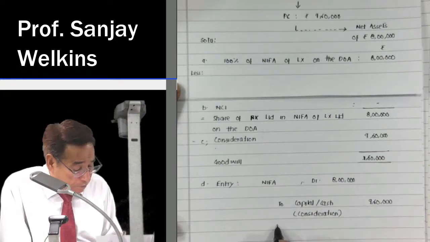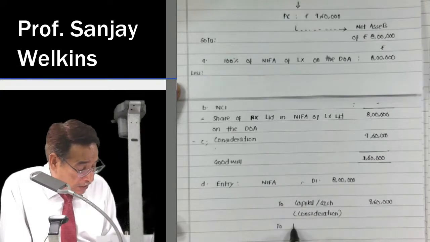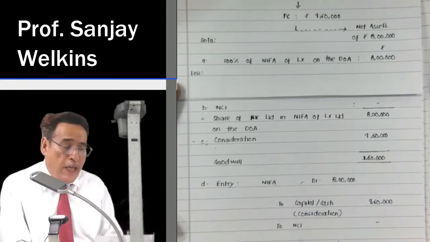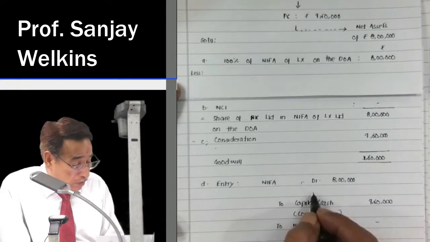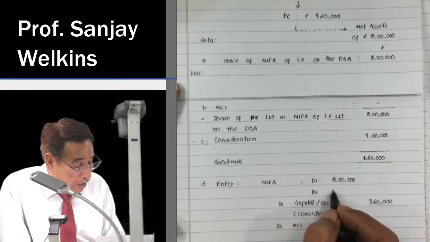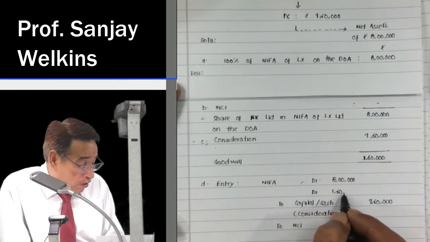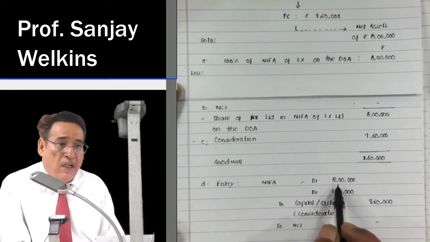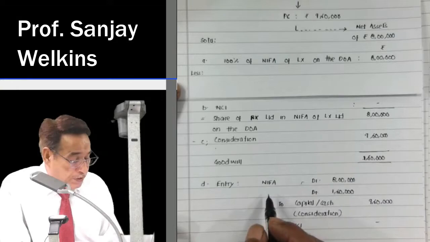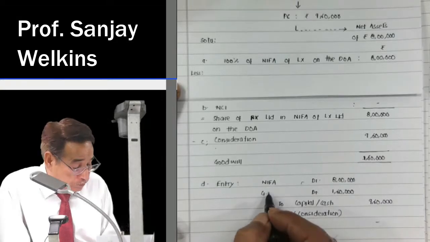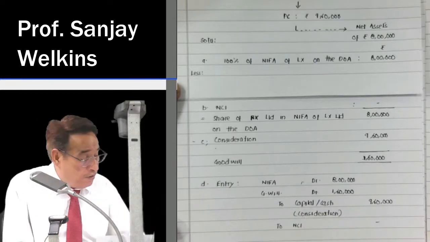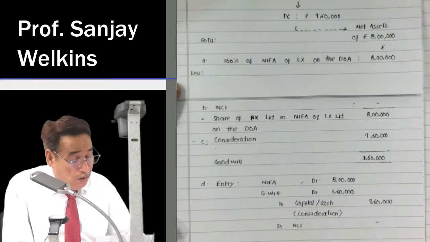If there would have been NCI, you would have written NCI also with their share of assets. The difference of these two will be your goodwill, 1,60,000. So we can say that by paying 9,60,000, we are acquiring net identifiable assets worth rupees 8 lakh and 1,60,000 worth of goodwill. This is how we are going to pass the entry. This is section 1, correct?